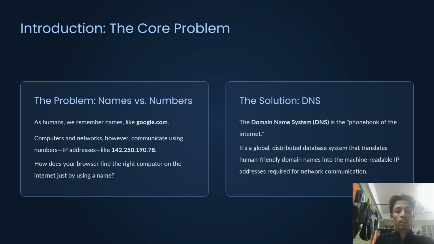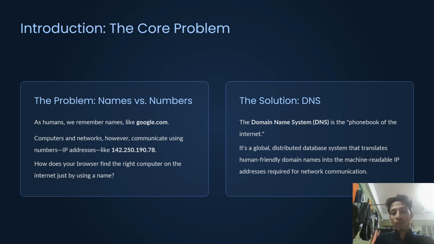Computers and networks, however, communicate using numeric IP addresses like 142.250.190.78. How does our browser find the right computer on the internet just by using a name? The solution to the problem is the Domain Name System, or DNS.